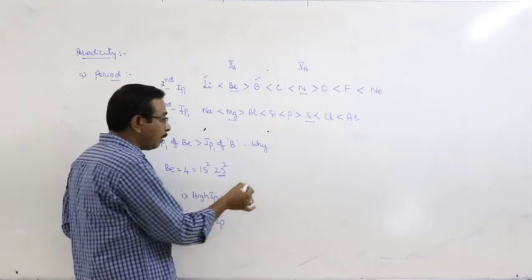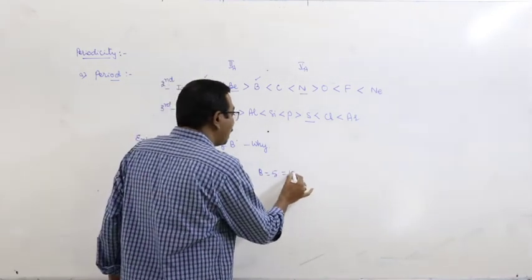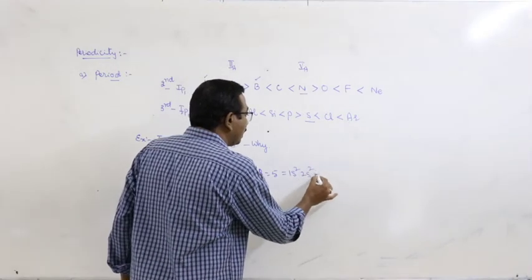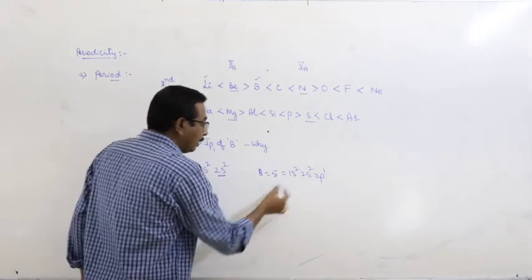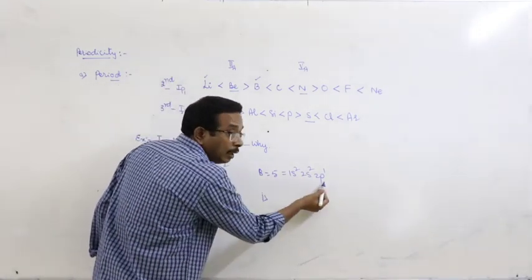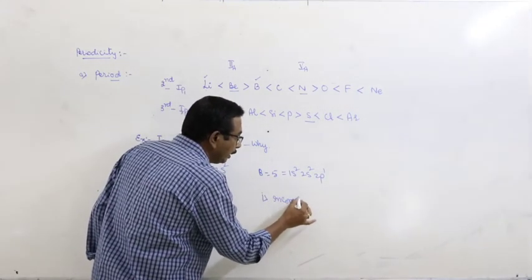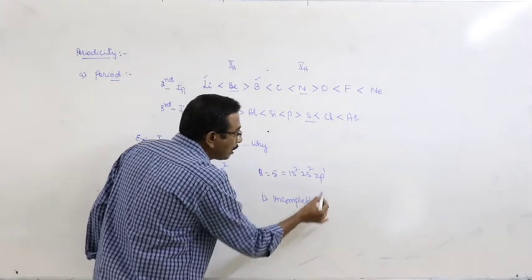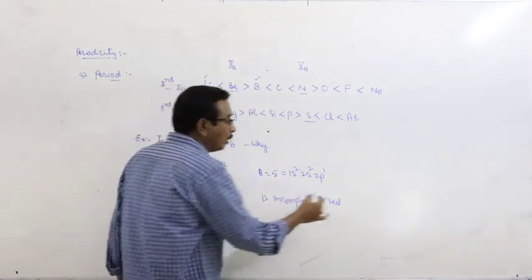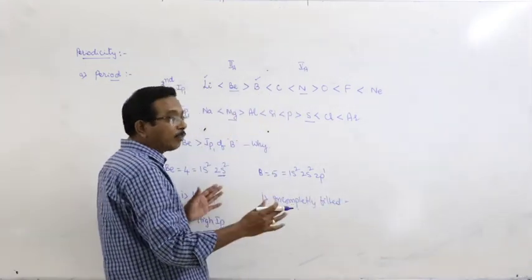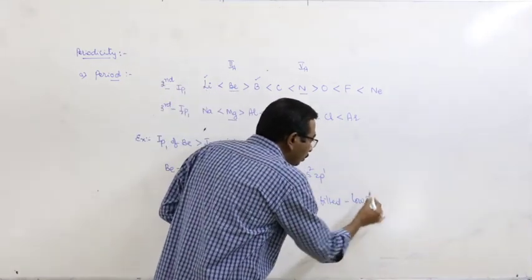Okay, this is one type of explanation. In another case, from boron point of view, boron atomic number 5, electronic configuration 1s2, 2s2, 2p1. According to Hund's rule, the elements with incompletely filled orbitals are unstable. Here, in boron, the outermost p orbital is incompletely filled. So, boron is unstable. Then a small amount of energy is needed to remove an electron from the valence shell of boron. So, it has low IP value.